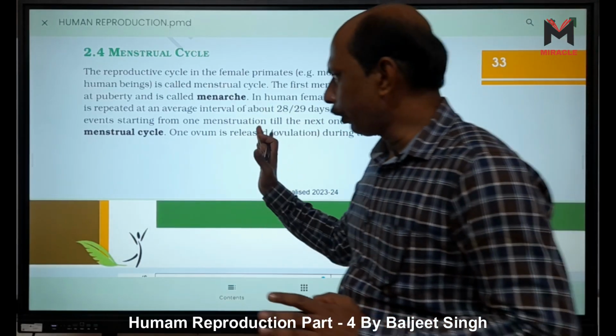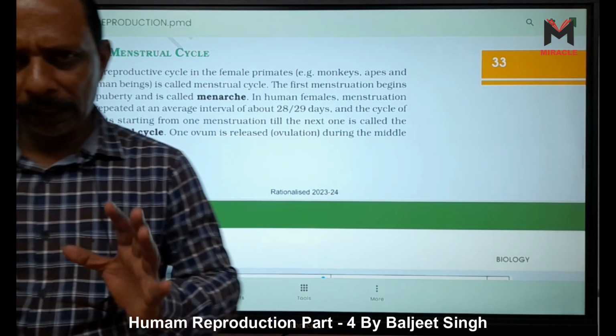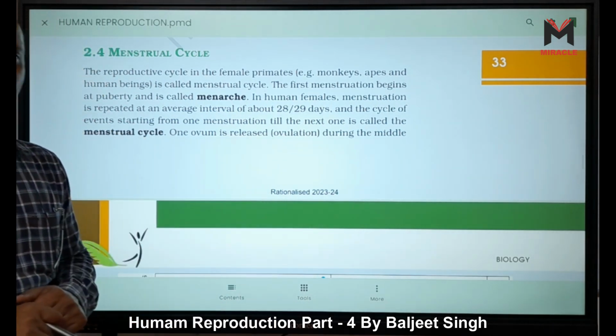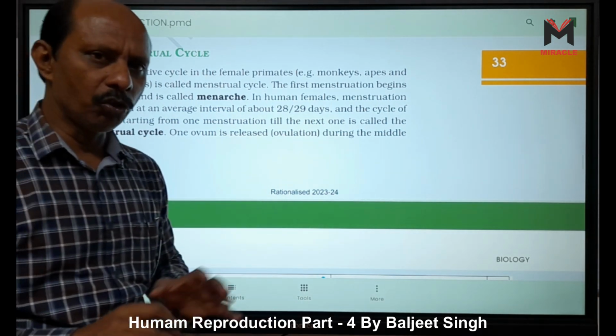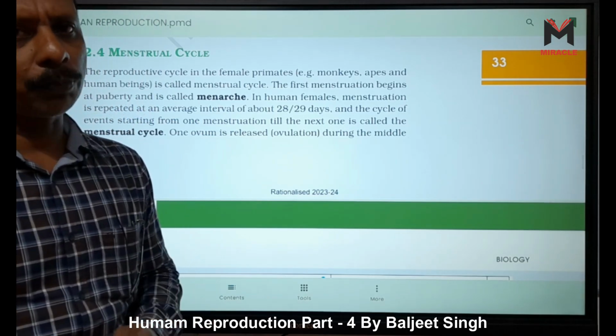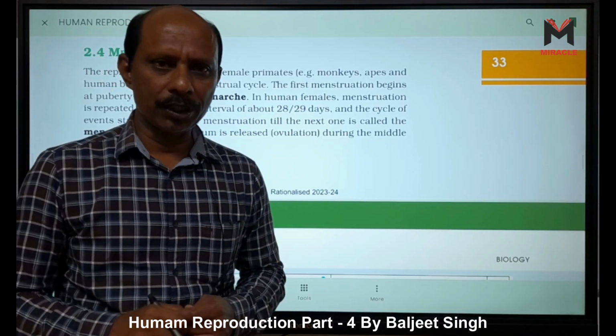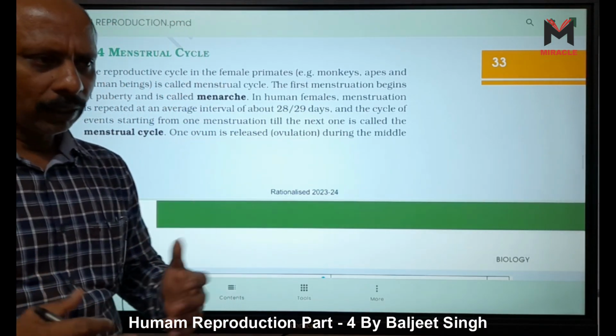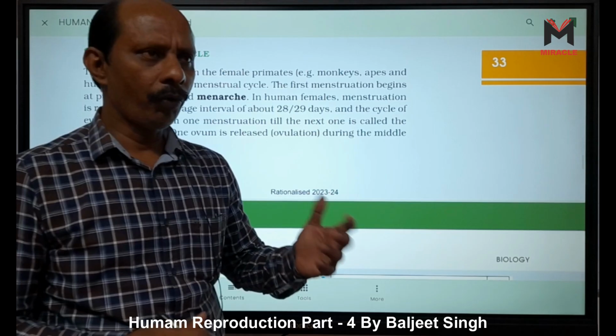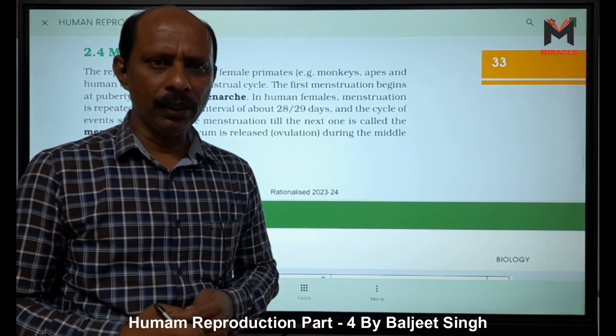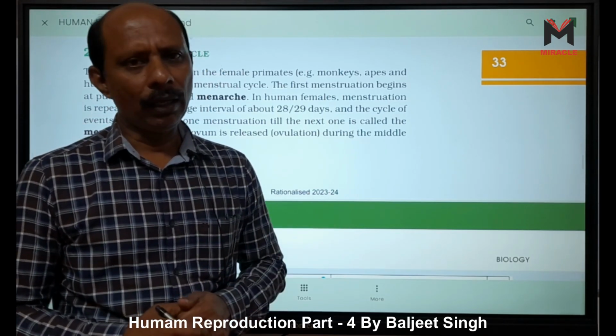So before starting the menstrual cycle, I think you understand about induced ovulators. Human is not an induced ovulator. Human is a spontaneous ovulator because it needs no coitus for ovulation. Coitus ovulators, we can say induced ovulators, are for example rabbit.